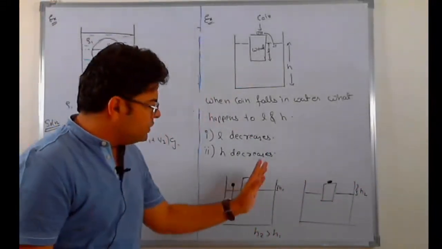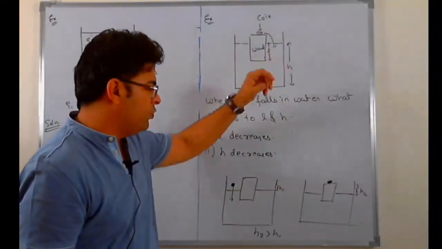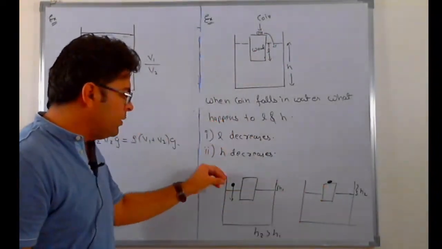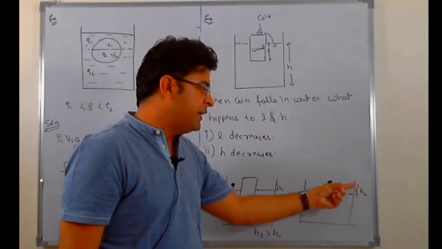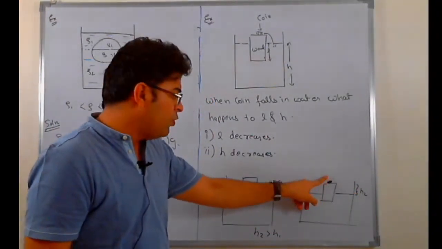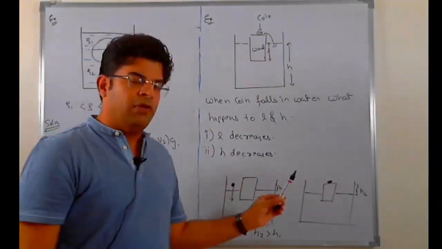They don't ask you this question directly, but they ask you what happens if the coin falls from here to here. So if in these two containers from outside the coin comes here, it sinks, here it floats, so the rise in liquid height here is more. If the coin falls from top of the wooden block into water, then the height of the water level in the tank will fall. Thank you.